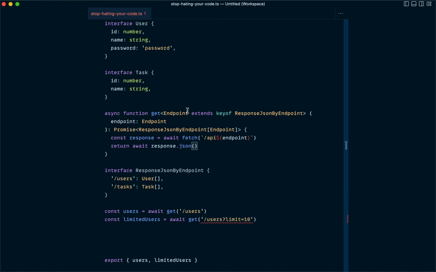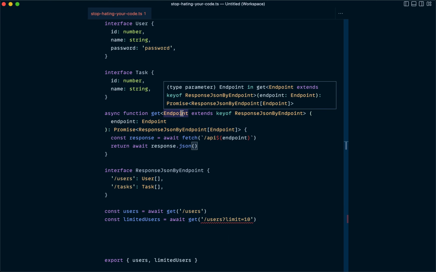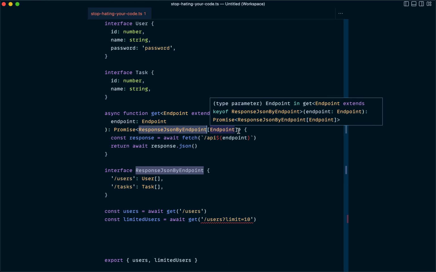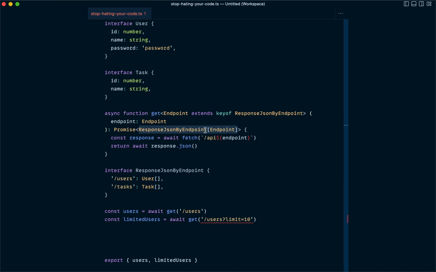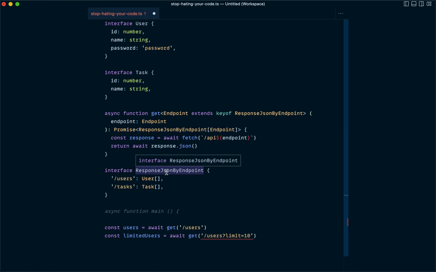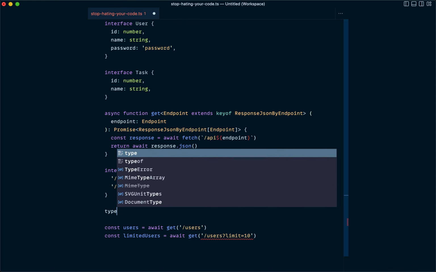So once TypeScript figures out the value of that generic type and double checks to make sure that it is one of the keys of ResponseJSONByEndpoint, in the return value it's going to return a promise, and that promise is going to resolve to ResponseJSONByEndpoint[Endpoint]. In TypeScript, we call this an indexed access type. That's the technical term, but really all this is doing is very similar to looking up a value of an object, and we'll demonstrate that here.